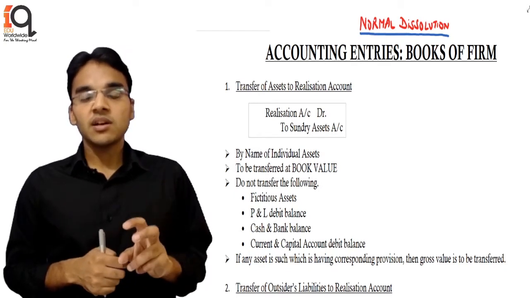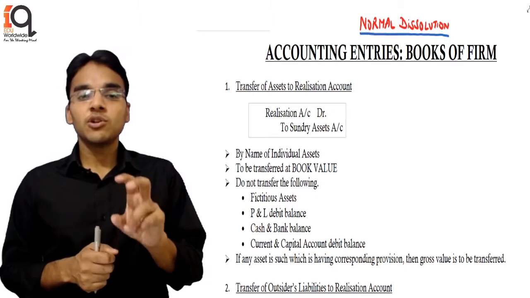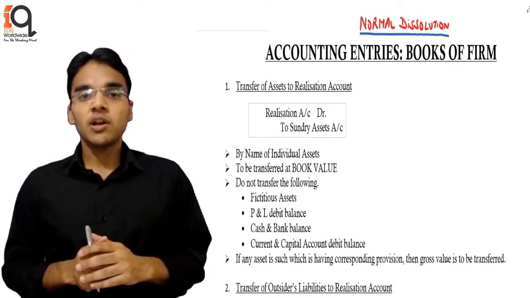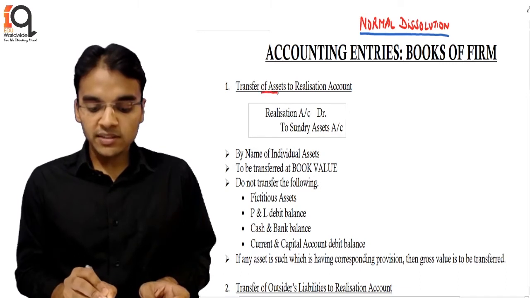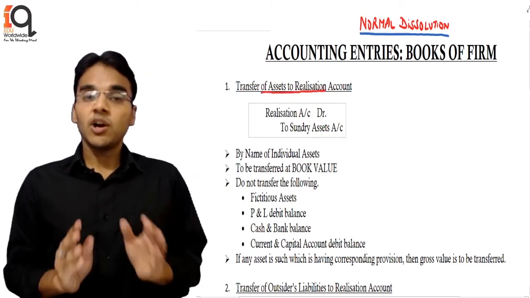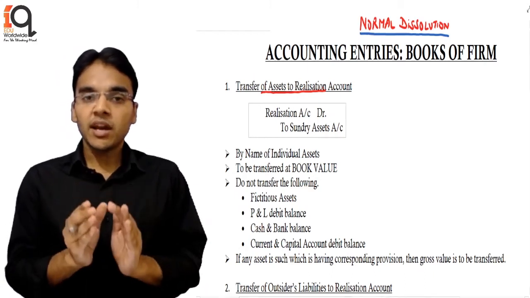Now in this case, we are going to find out the net profit or loss due to this activity. So first of all, our entry number 1 is the transfer of assets to the realization account. Now our assets have a debit balance and they are appearing at a book value.